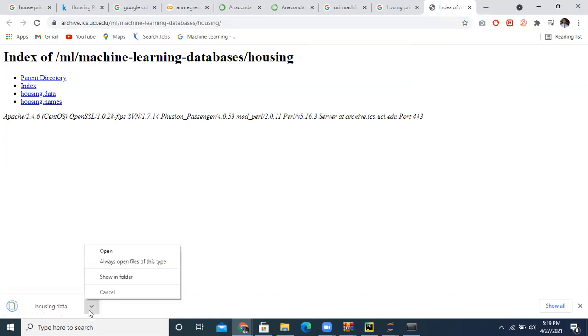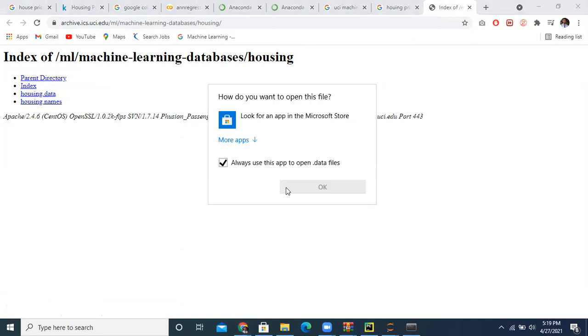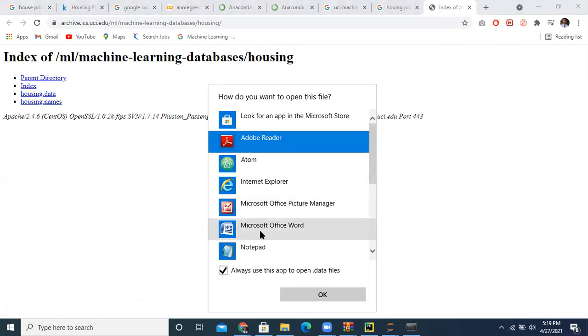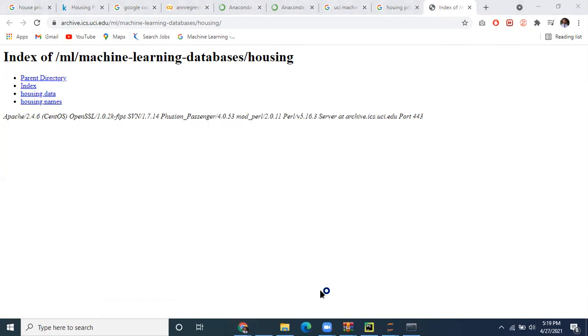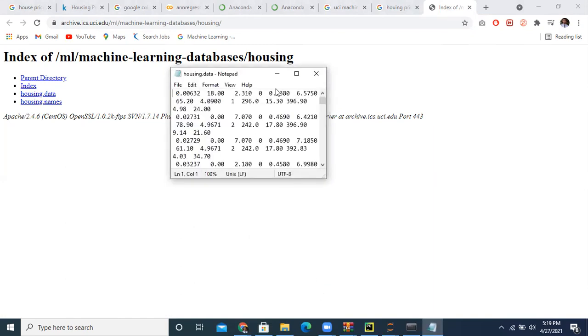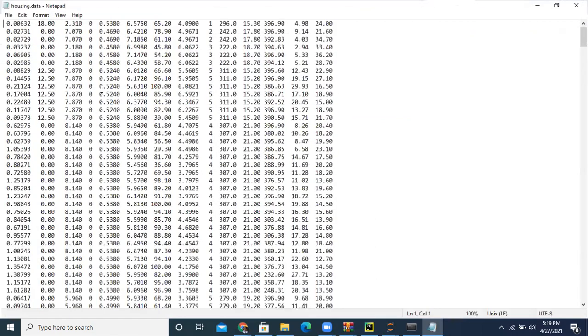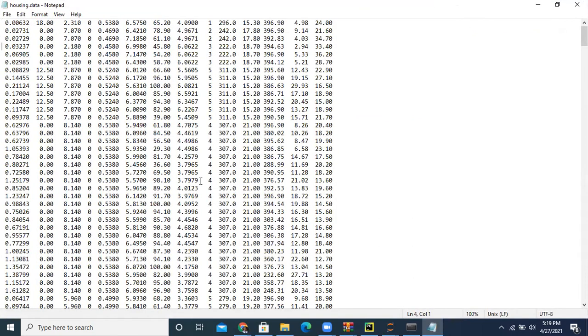We have the housing data, and this is your data set with some column names.